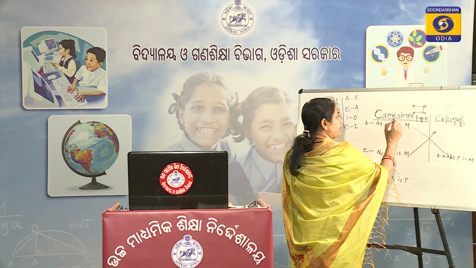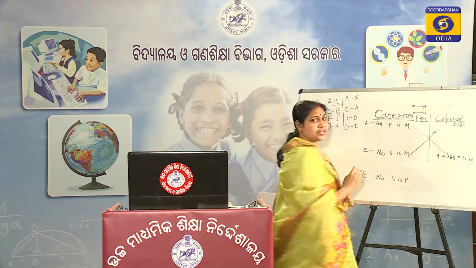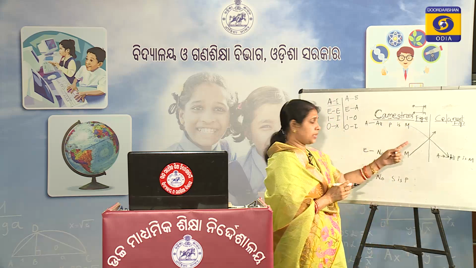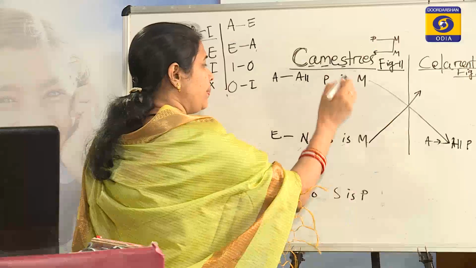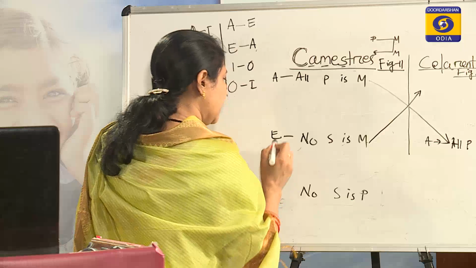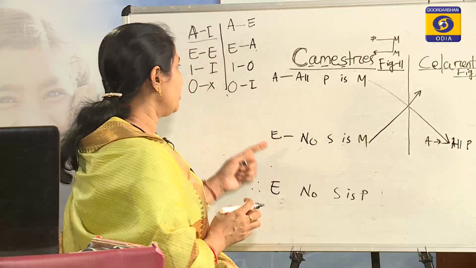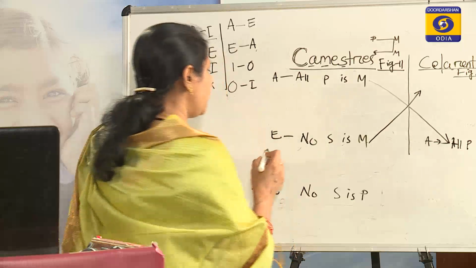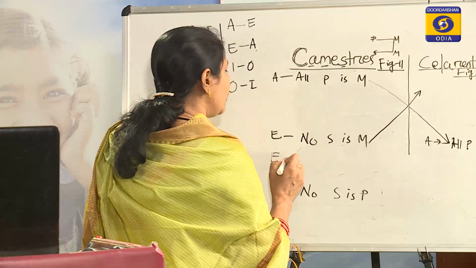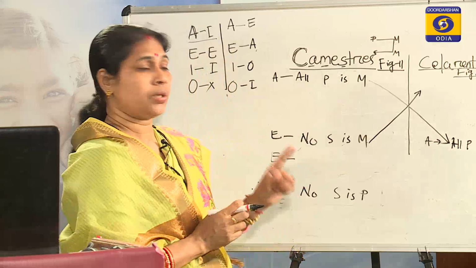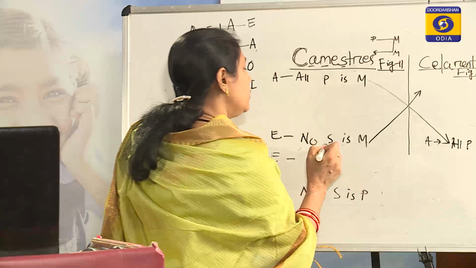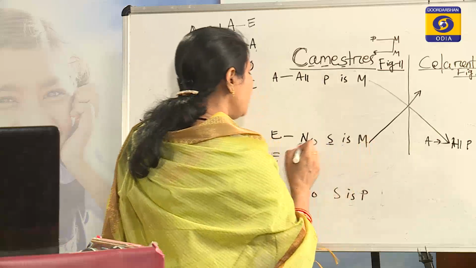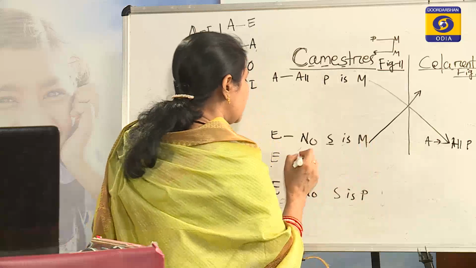After the second vowel there is S. S stands for simple conversion, that means the preceding vowel will be simply converted. Here the E proposition gives an E proposition in simple conversion, but according to the rules of conversion the subject and predicate of the convertend become the predicate and subject of the converse.